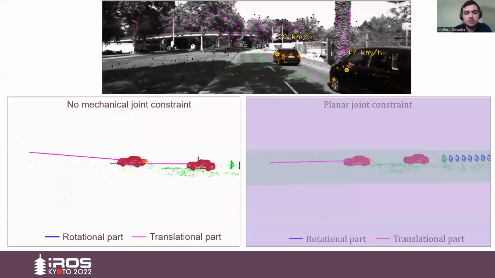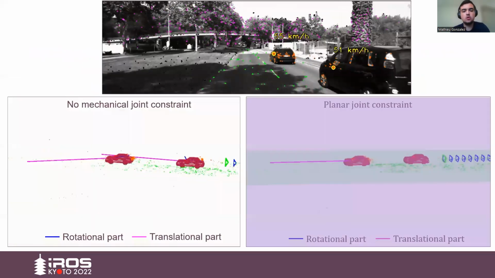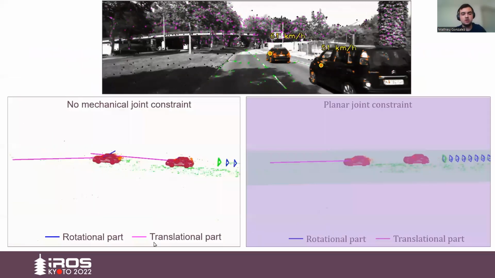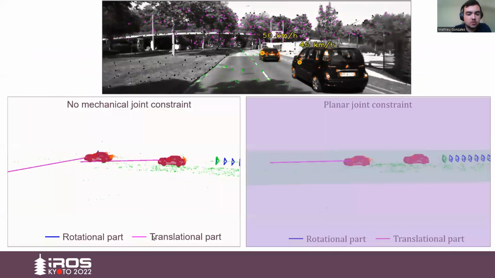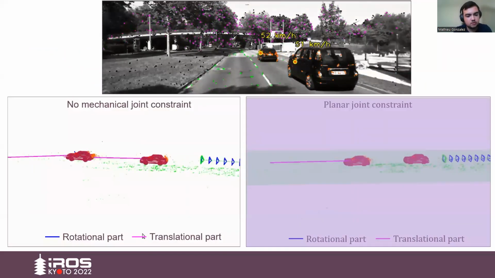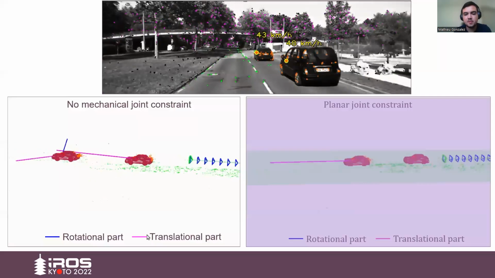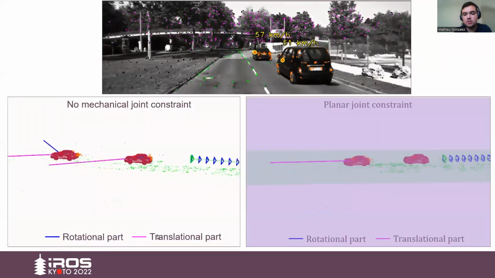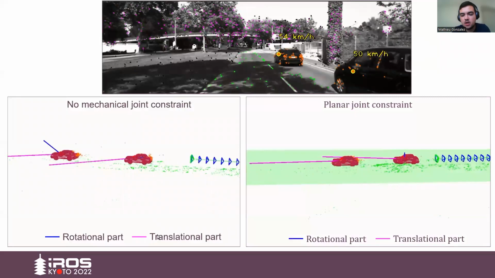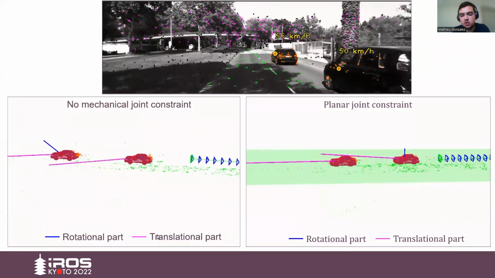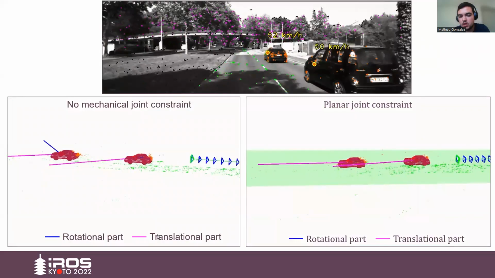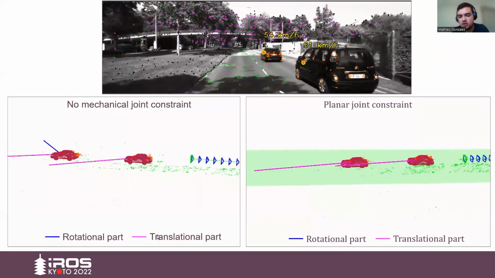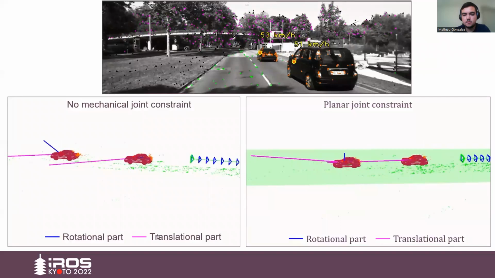We show here an example of what happens when we have no joint constraint on the car. We see that the translational part and rotational part of the twist are not coherent with the road. However, when we apply our planar joint constraint, we can see that the translational part of the twist is parallel to the road, and its rotational part in blue is perfectly perpendicular to the road.